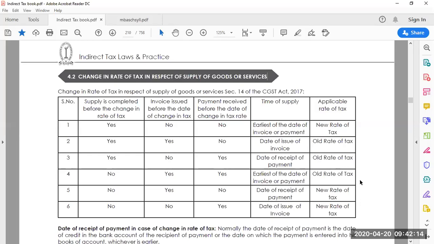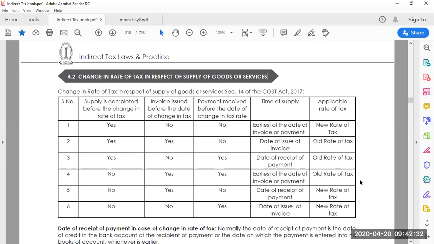We have been discussed so far. And in these situations, it is challenging: which one should I use? Because now the rate has changed. Which rate should I consider now? What returns do I need to file? So let's discuss this. This table gives you clarity about that.